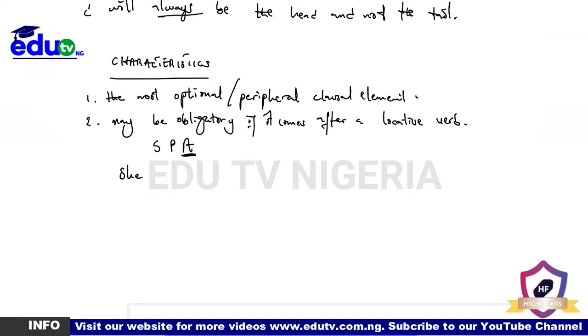She is in the room. Now, in the room here is an adverbial that we cannot do without, because it is telling us of the location of the subject. If you want to understand this very well, just go and watch our video on basic simple sentence patterns. Let's just put an end to that. So let's go on with the features or characteristics of the adverbial.